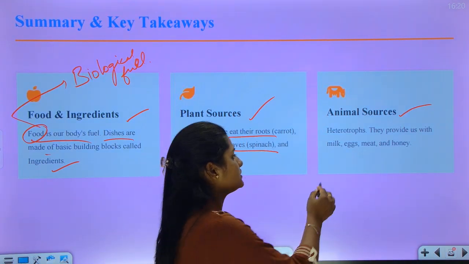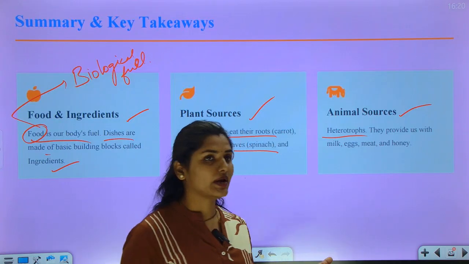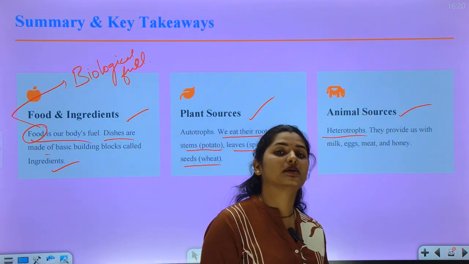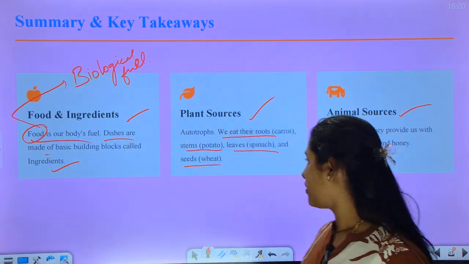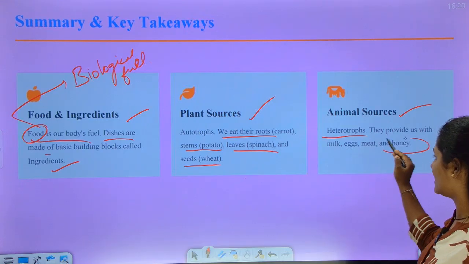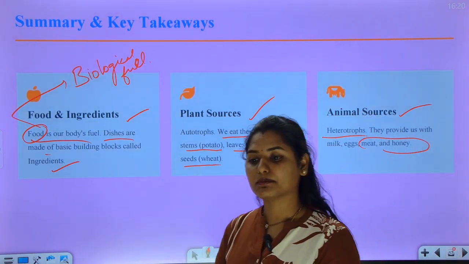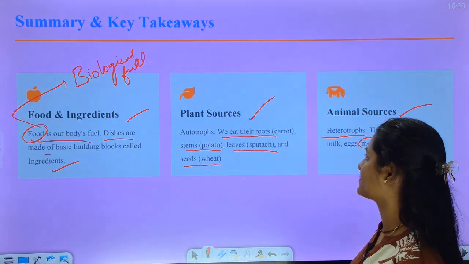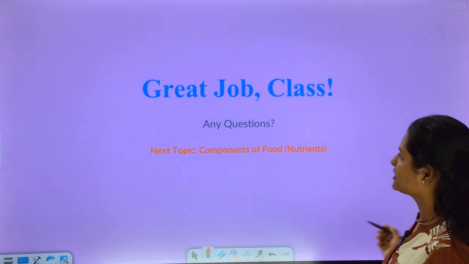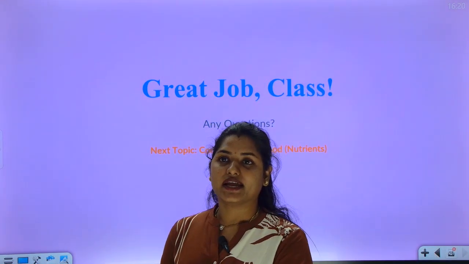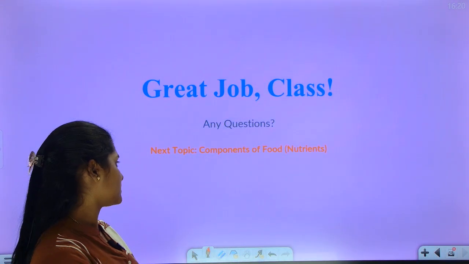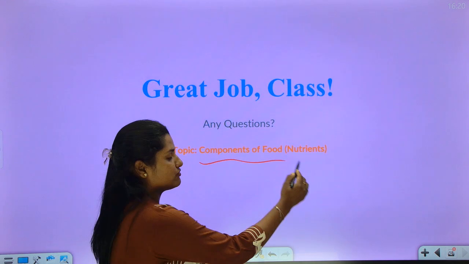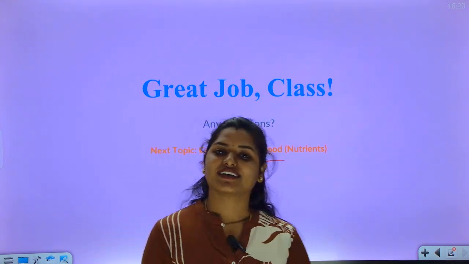They provide us with milk, egg, buttermilk, cheese, butter, ghee and also honey, right? Honey comes under both animal and plant sources, right? So that's all for today, and in the next section we are going to discuss the components of food, that is nutrients, right? Thank you.